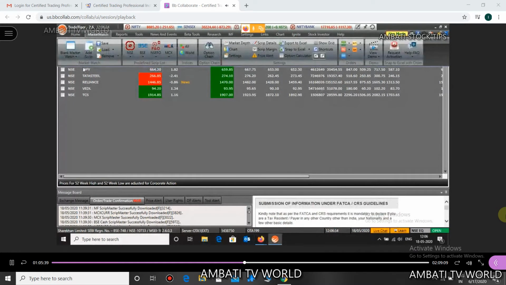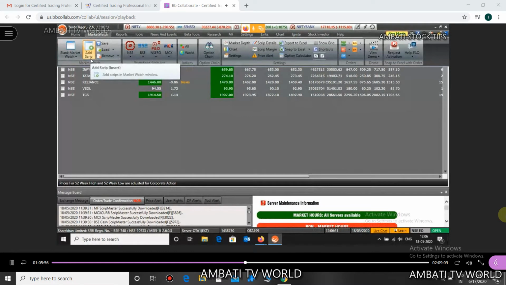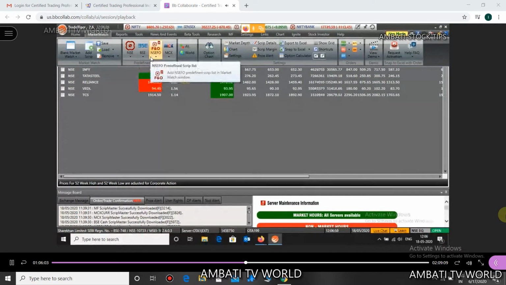Let's go to the next tab now. So we have learned how to add the market watch, how to open a new market watch, how to add scripts, and how to save the market watch. Now before we proceed to the next tab or the next icon here, let's do one thing.